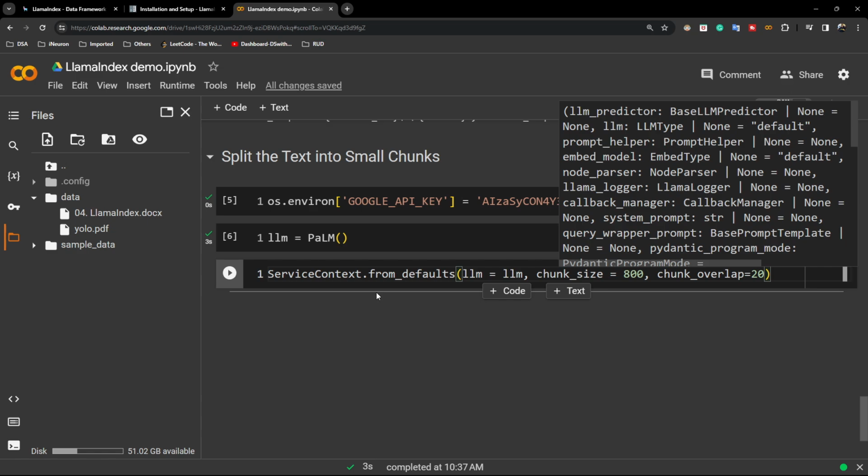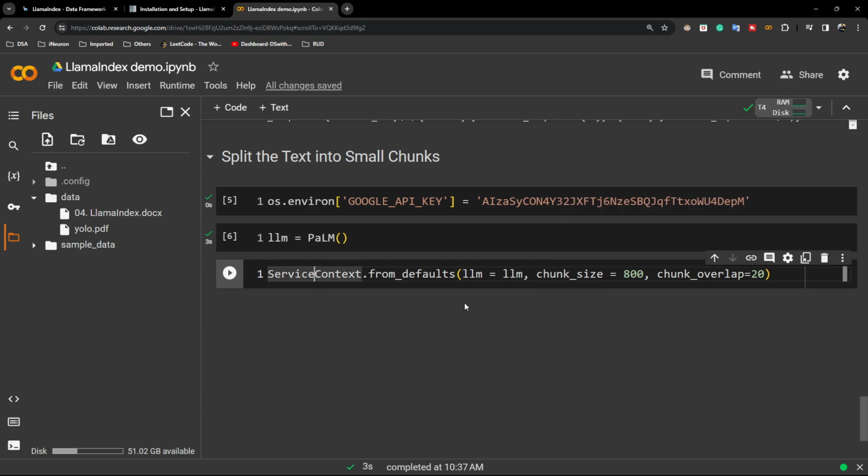Chunk overlap helps us understand the context of my entire corpus, because it will convert to chunks, and to get your previous context I need the chunk overlap. I already explained this in my vector database session. Now here you can also give which embedding you want to use, and if you're not giving anything, by default it will use the Hugging Face embedding.